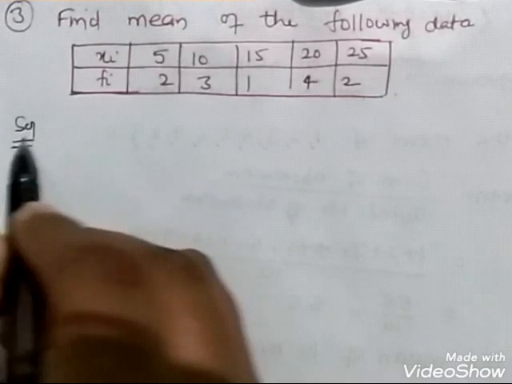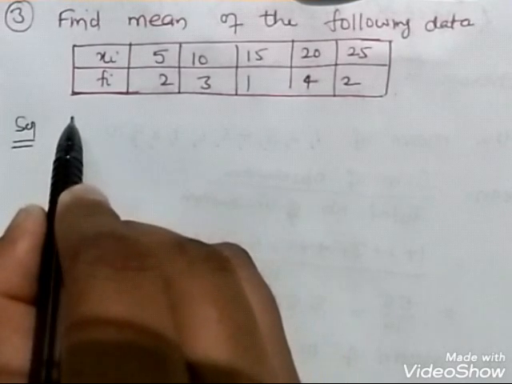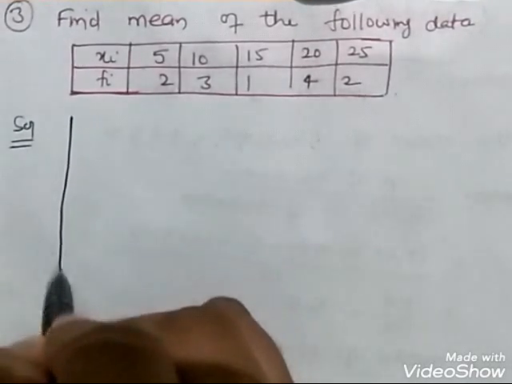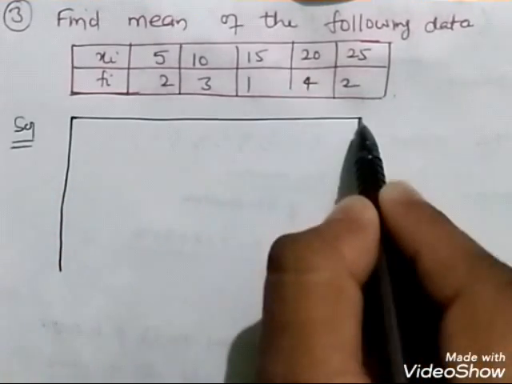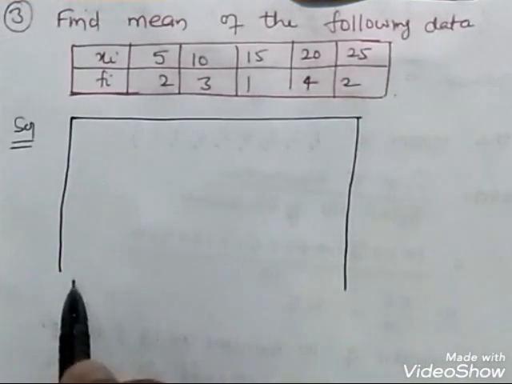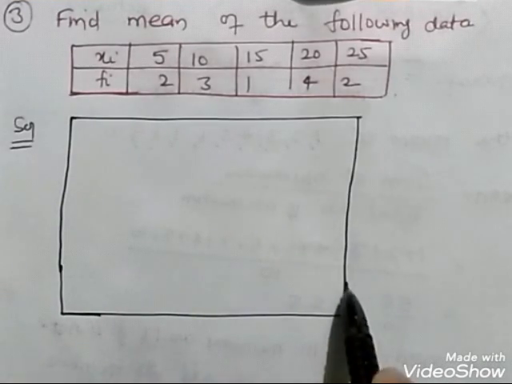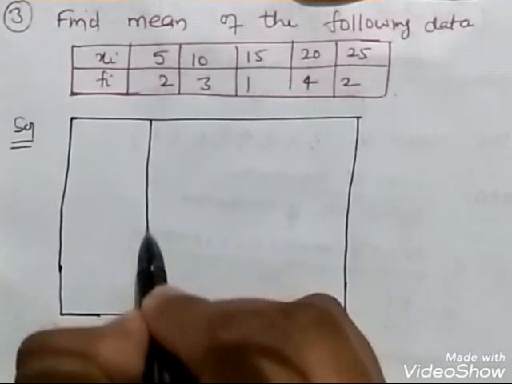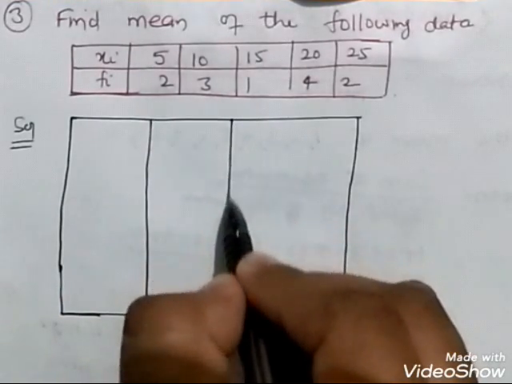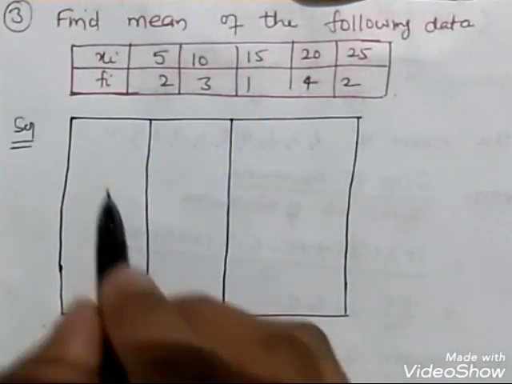Solution: how to calculate the mean of it? First of all, you'll make a proper box type thing. Here you write xi, here you write fi, and the third thing is obviously fi xi.